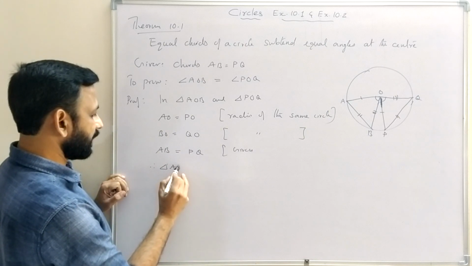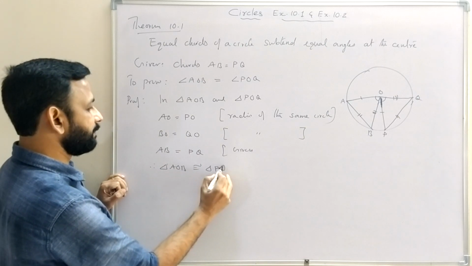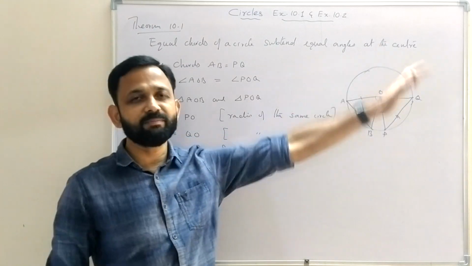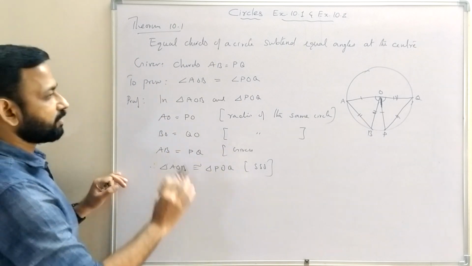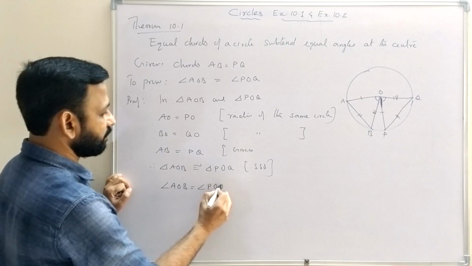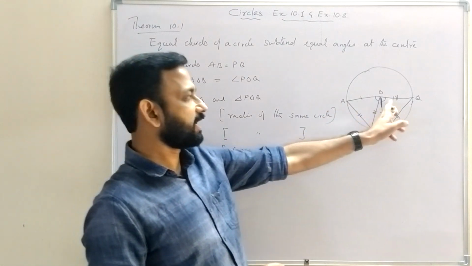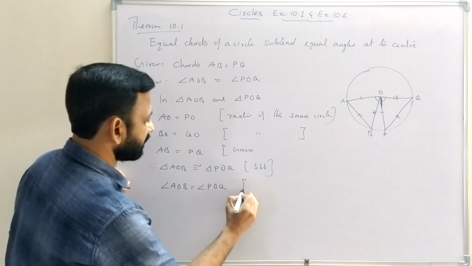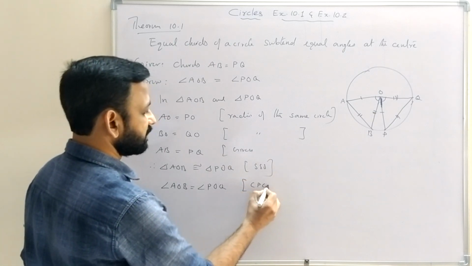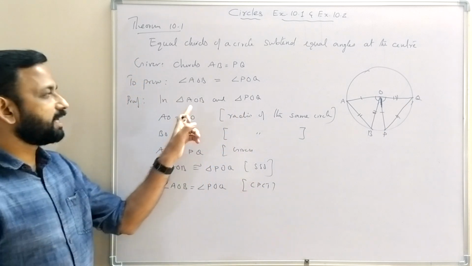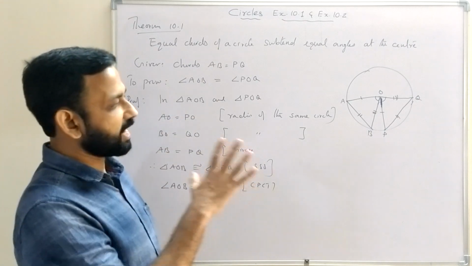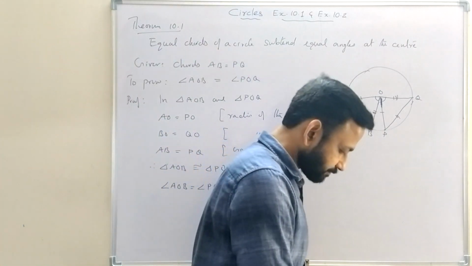Therefore, triangle AOB is congruent to triangle POQ by SSS theorem. If they are congruent, angle AOB is equal to angle POQ. Reason: here SSS theorem and here CPCT. So now we got angle AOB and angle POQ are equal. So equal chords subtend equal angles at the center.